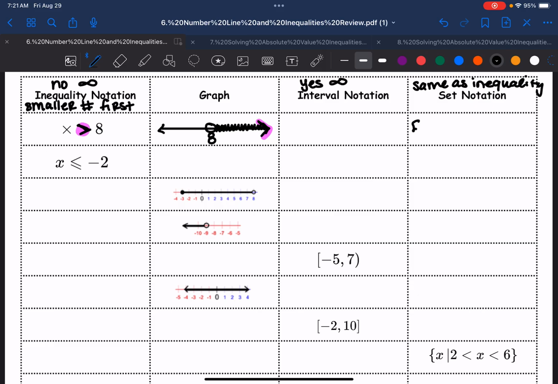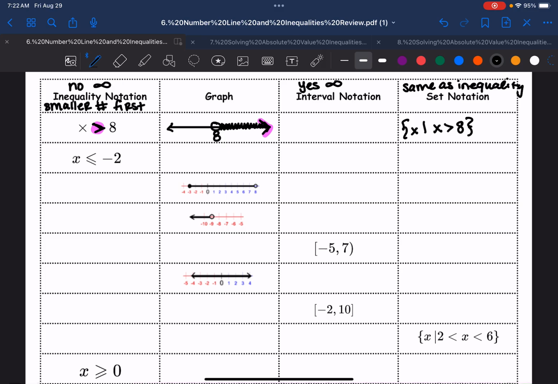I was given inequality, so I should have done this set notation first because you already know what it is. And for interval notation where we can't have infinity, notice I'm going towards the positive infinity. So it's going to be 8 comma infinity. Positive infinity always goes last. Negative infinity always goes first. And I'm not going to include the 8, and I can't include the infinity. So I have 8 comma infinity, and there's parentheses around both.